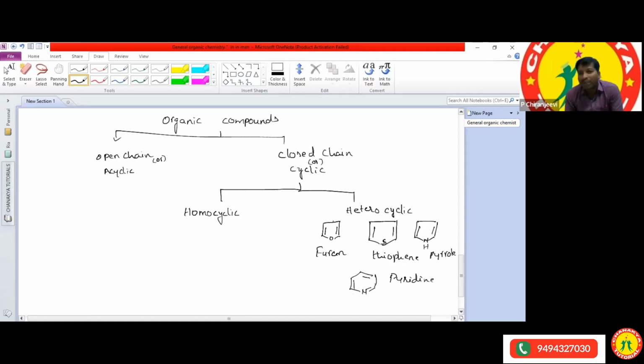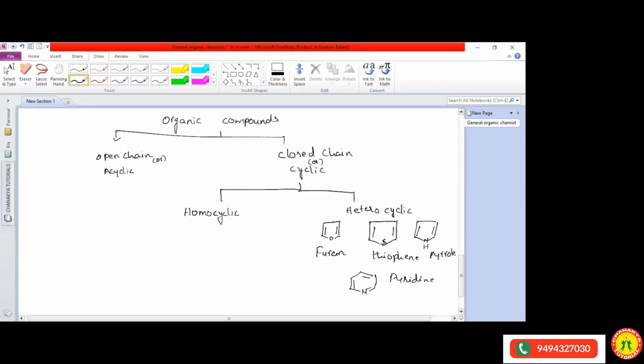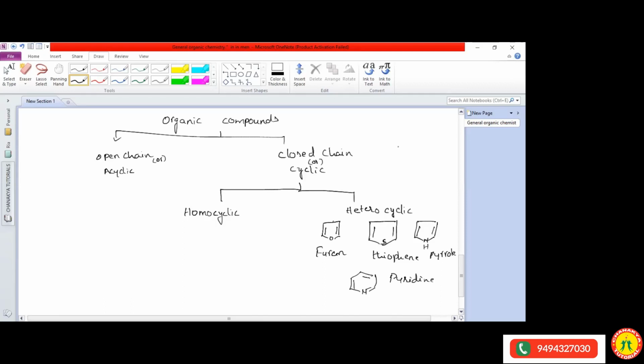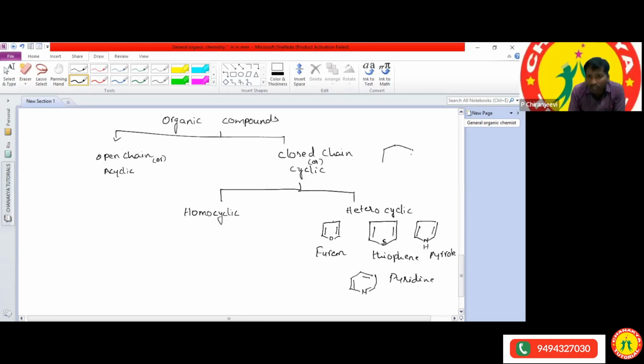Benzene, what is the molecular formula of the benzene? Molecular formula of the benzene, ma. C6H6. Very good, ma. C6H6. That means in the cyclic ring total, how many carbon atoms are there? 6. 6 carbon atoms are there. So that is also we can write like this. So this is the benzene structure. In benzene structure means one carbon atom is replaced by the nitrogen. In one place, one carbon place, if the nitrogen it is there, means that we can call as a pyridine.